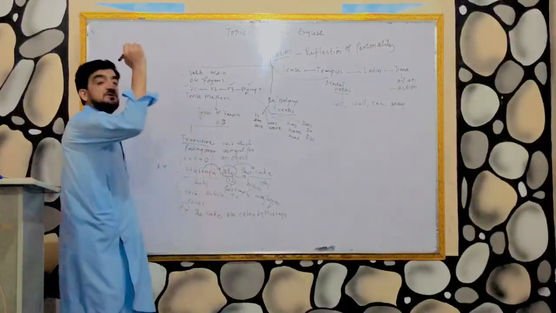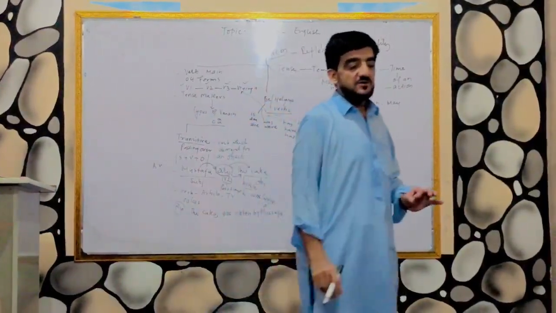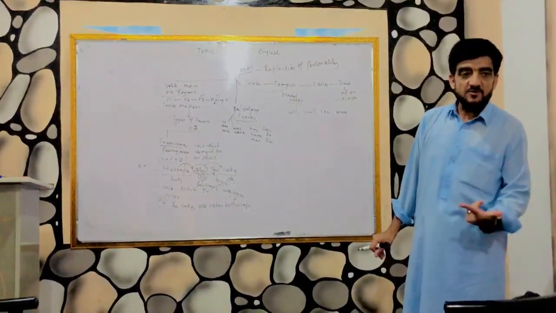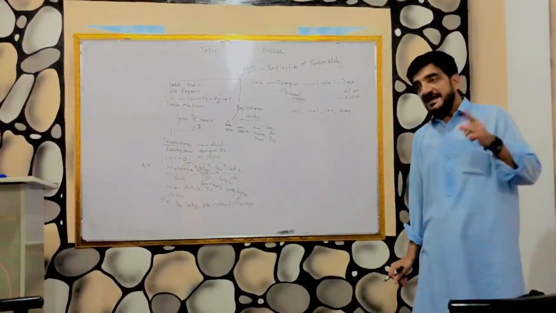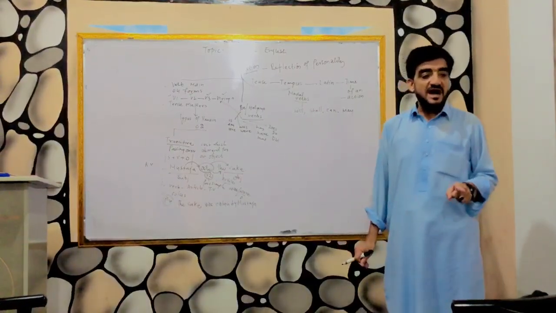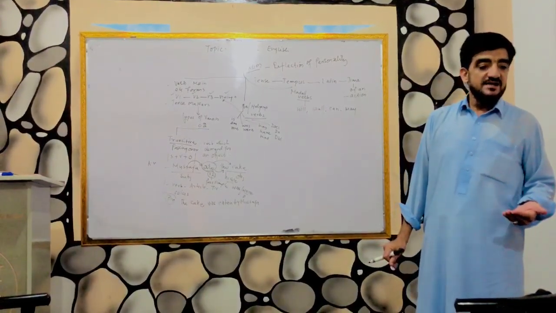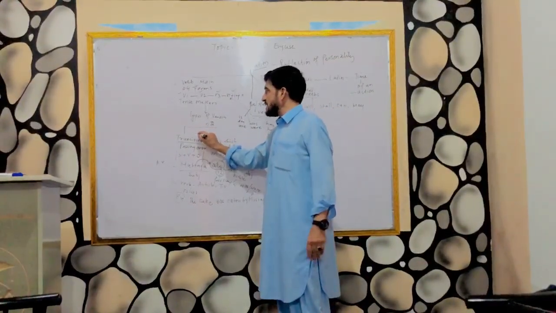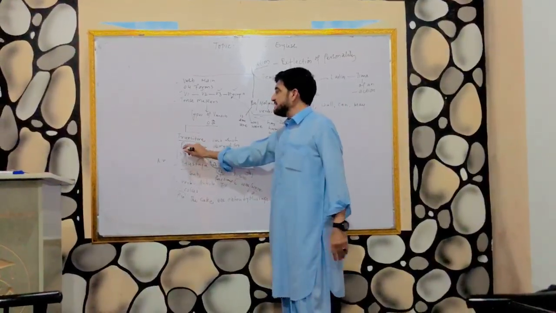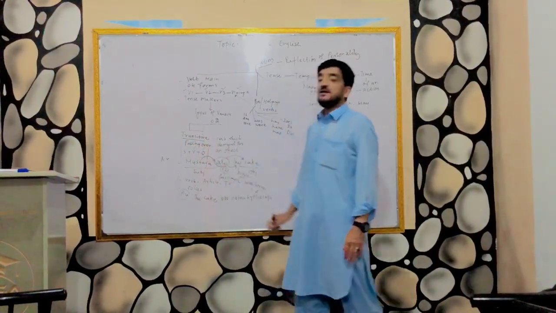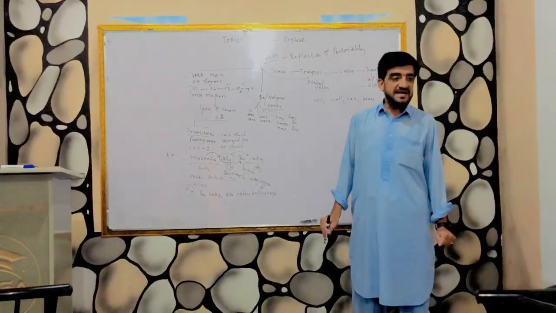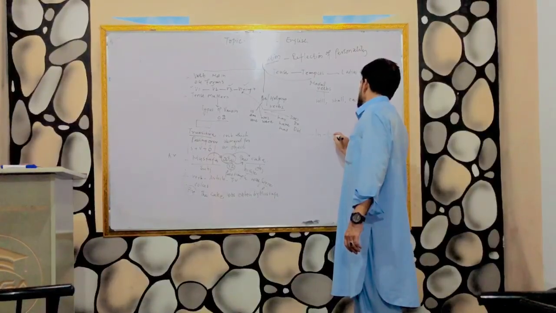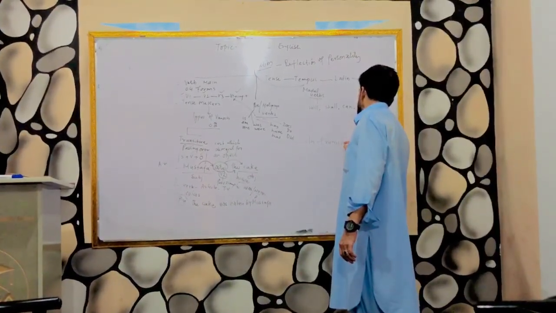Why? Because the verb is transitive. A transitive verb is that verb which will change a sentence from active voice into passive voice. And intransitive will not have the object and will not change a sentence from active voice into passive voice. So, a transitive verb is that verb where there will be subject, there will be verb, and object must. The second category is intransitive. Intransitive is the verb